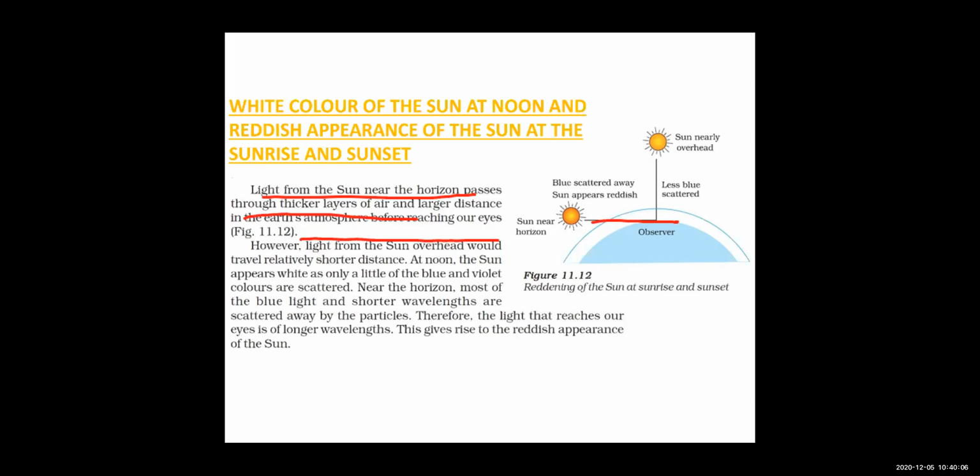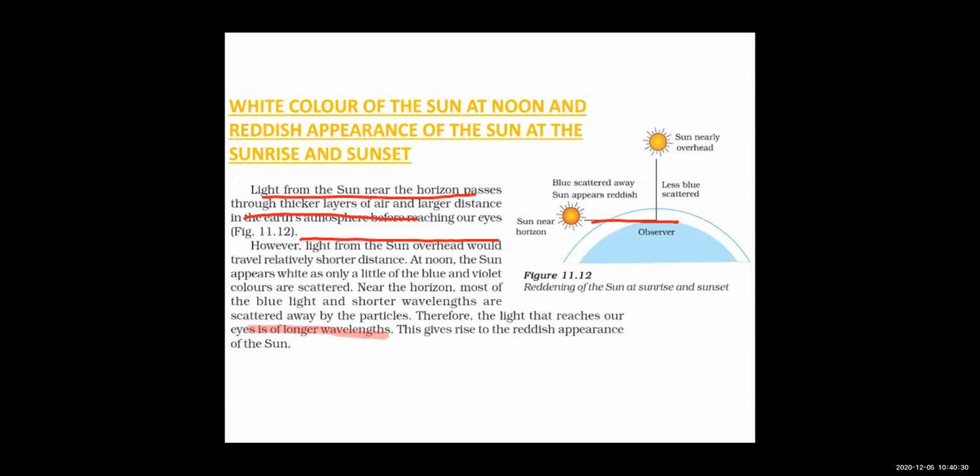And as it travels the larger distance, near the horizon most of the blue light and the shorter wavelength light scatter away and are not able to reach our eyes. The only color that reaches our eyes is the longer wavelength, and so this gives the reddish color of the sun.